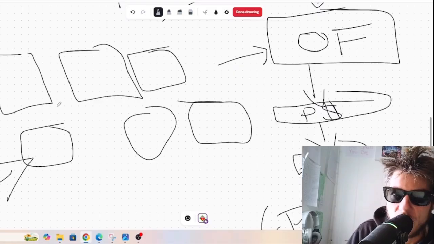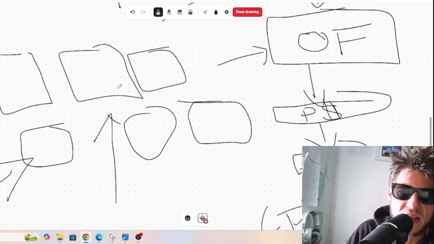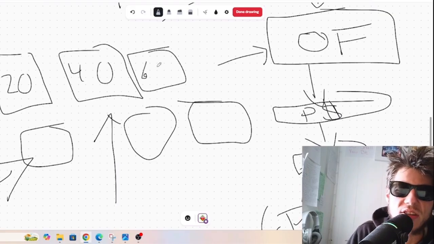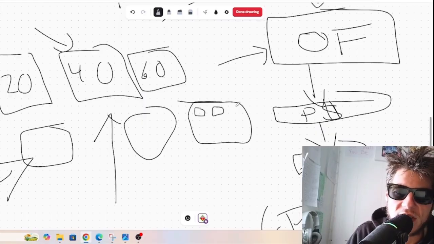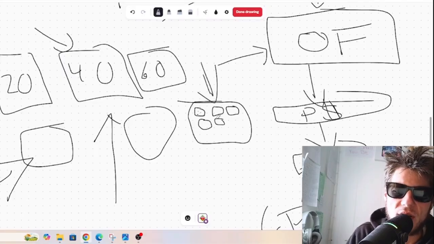These need to be brand new, so that way you make sure that there's no bans on them. You do not want any kind of bans on these phones, because then these social platforms are going to flag them automatically. So you get some brand new phones, and what are you going to get? You're going to get like those $20, $40, $60 Android phones. Why are we going to get Android phones? We're going to get Android phones because they have what's called containers. You can have containers, and each one of these containers can have its own apps on it. And so normally you'd only be able to have one Instagram app on your phone, but instead you can have up to 10 Instagram apps per phone.